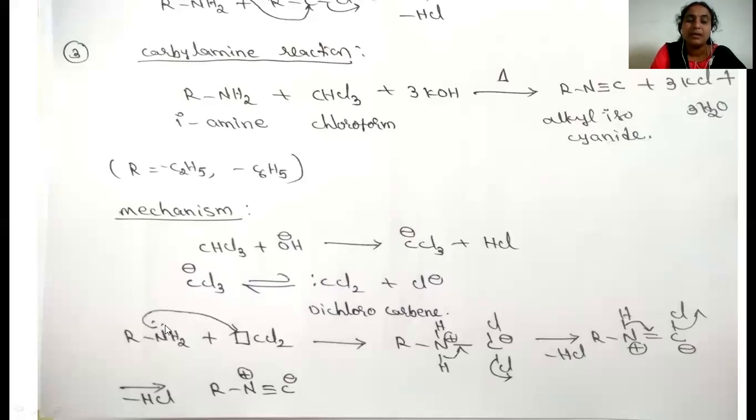So the alkylamine, by donating its lone pair of electrons to the dichlorocarbene, makes the bond between the nitrogen as well as carbon. Here from this group, HCl will eliminate. This is the elimination reaction. So whenever one mole of HCl is eliminated, one new bond will form. And from here also one mole of HCl will eliminate, and it makes one more new bond, like this, which produces the alkyl isocyanide.